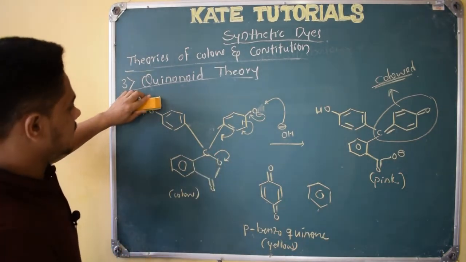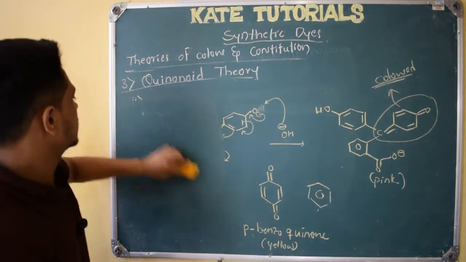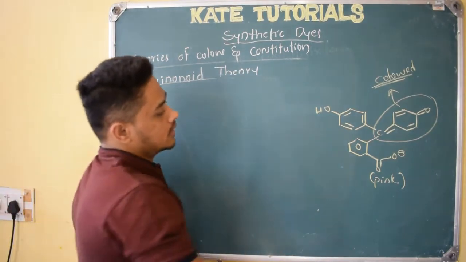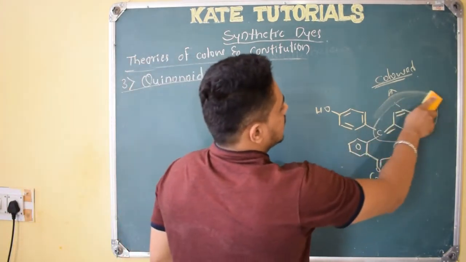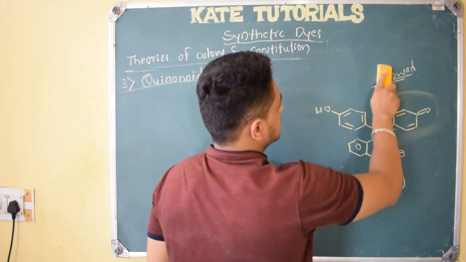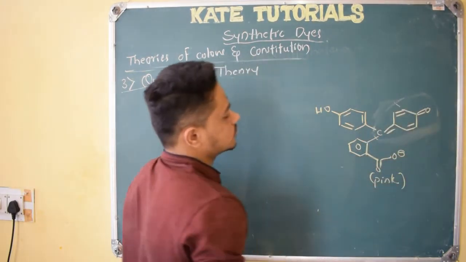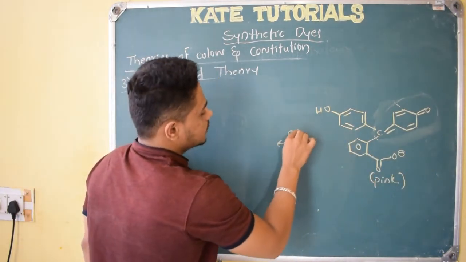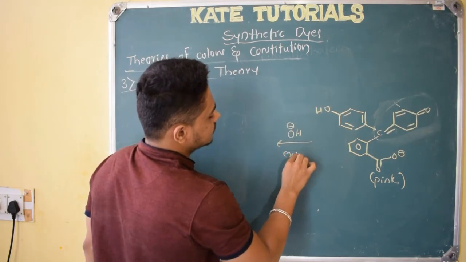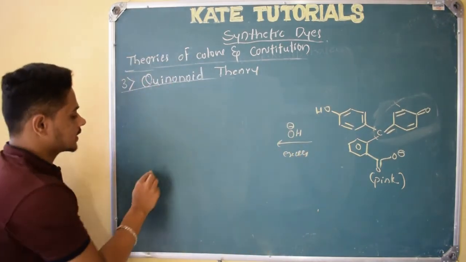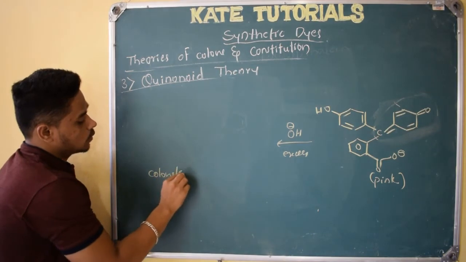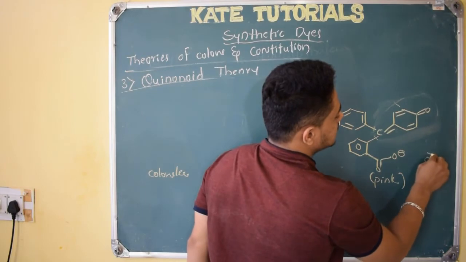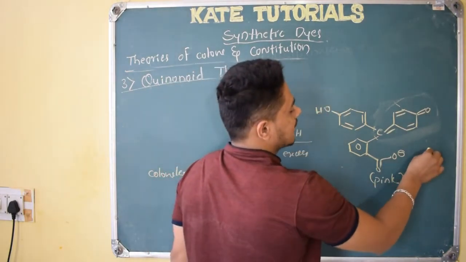Before going further, let us see one more concept which I forgot while explaining this phenolphthalein. Now I hope you got it. Why is this colored? Because of this quinonoid structure. This is pink in color, in alkali medium, right? The same phenolphthalein, if I add excess alkali, then it becomes colorless again. Why is it so? See here, this carbon is electrophilic now. I am adding excess alkali, so more OH minus will be there.